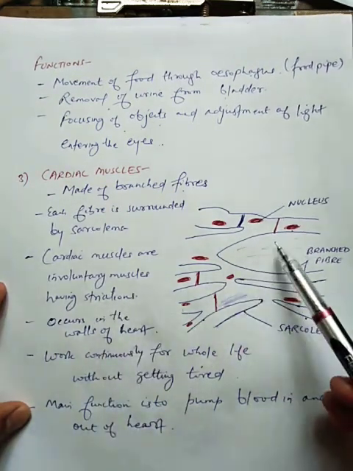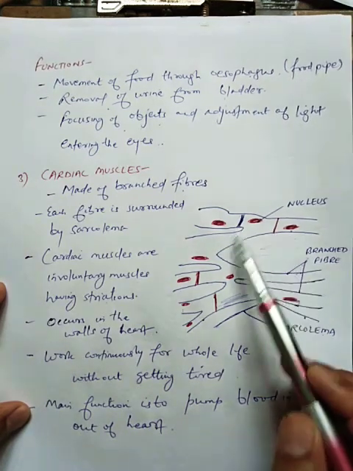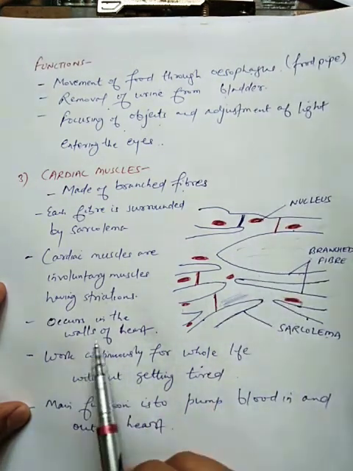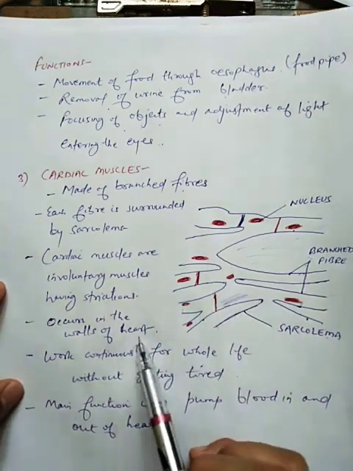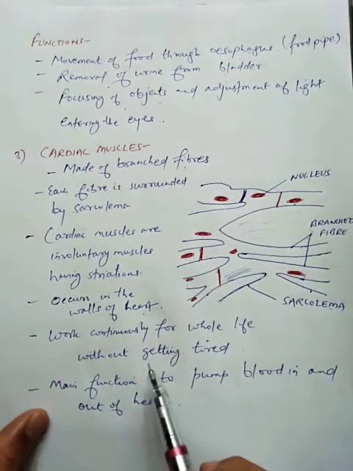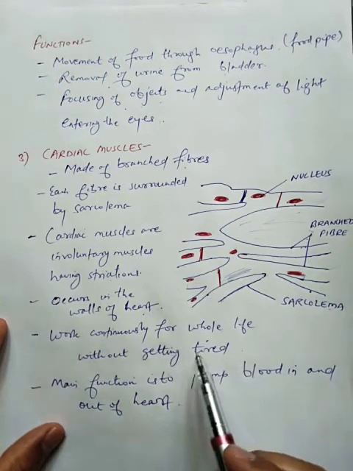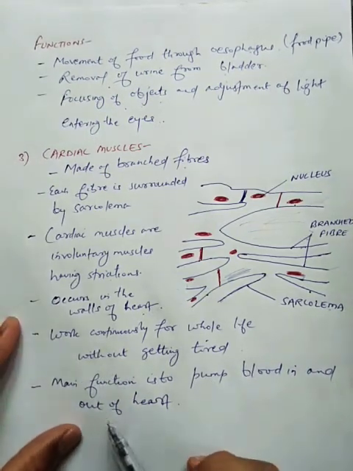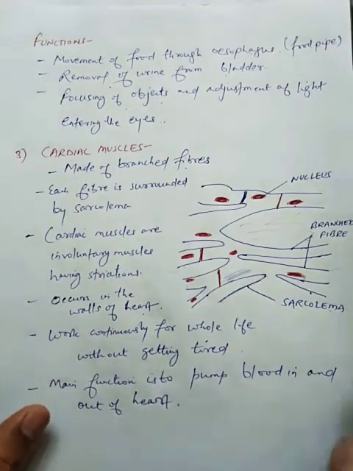So these are involuntary, means they are not under our control, and they also have some striations. These occur in the walls of the heart. These cardiac muscles continuously work for the whole life without getting tired. The main function of these cardiac muscles is to pump blood in and out of the heart.